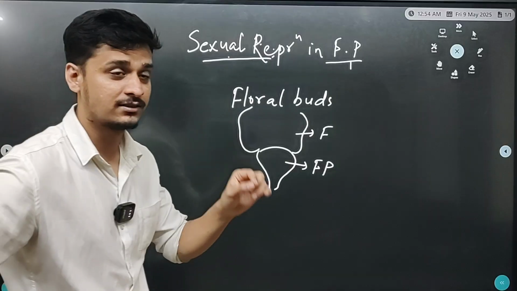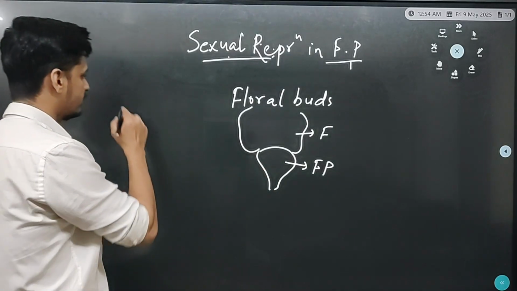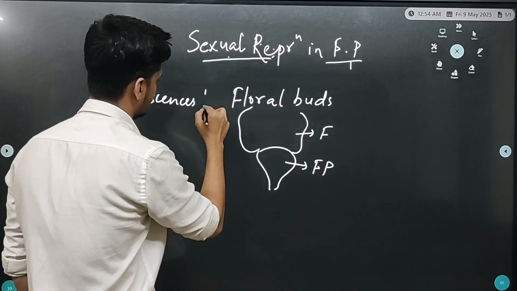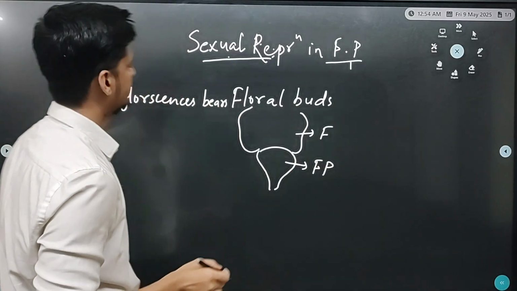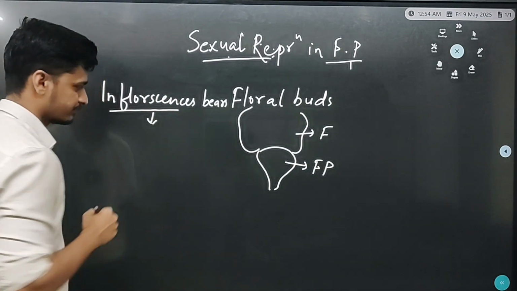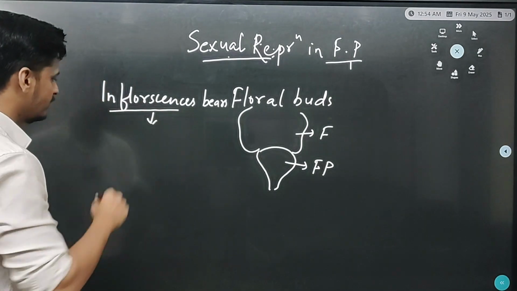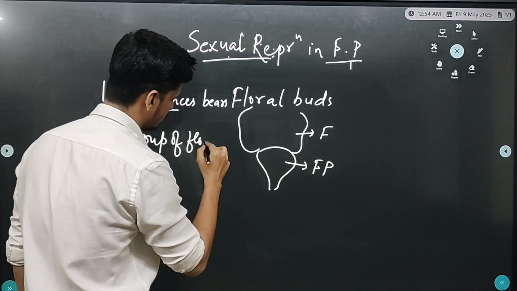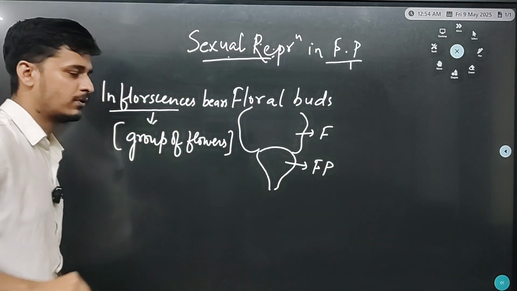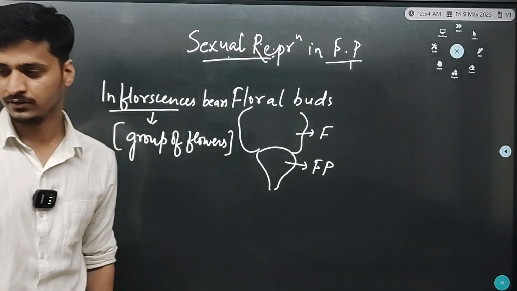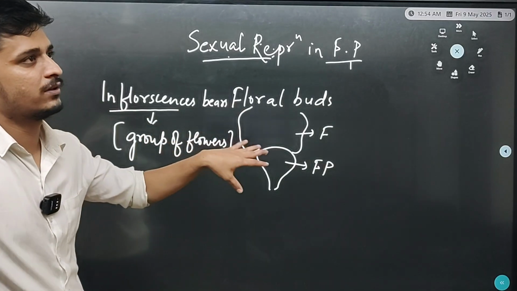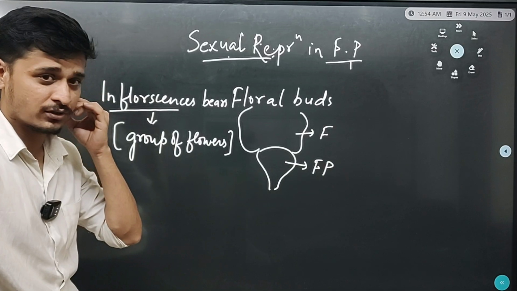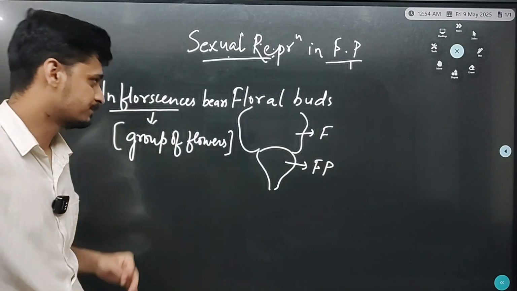Inflorescence bears the floral bud. Remember, inflorescence bears floral buds. What is inflorescence? The group of flowers is known as inflorescence. Inflorescence bears the floral bud, and from floral bud the flowers are produced. And we know flowers are the reproductive site for sexual reproduction.